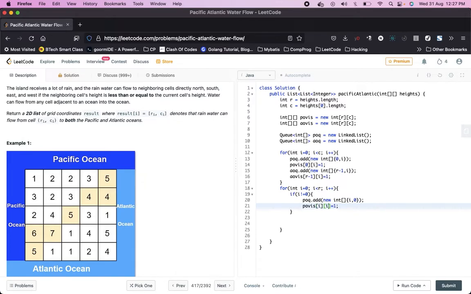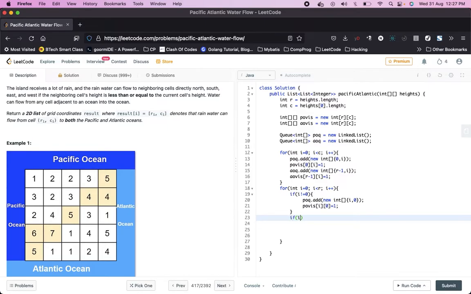i comma 0. Also, just see that if we are moving along this column, then this has already been added to Atlantic Ocean, right? So again we do not need to add this, so we will write this condition as well.